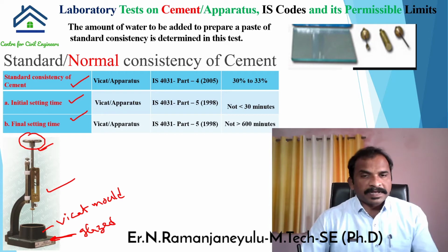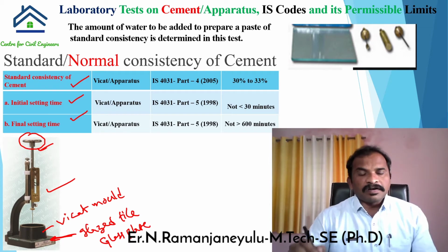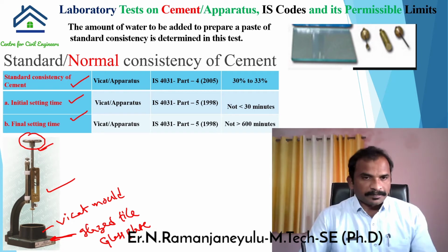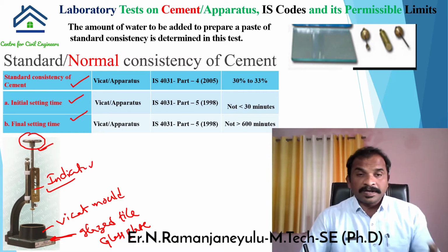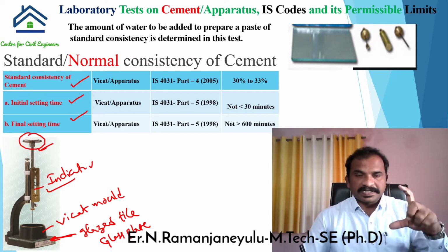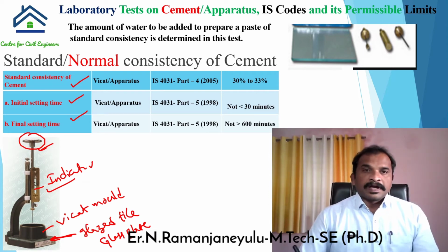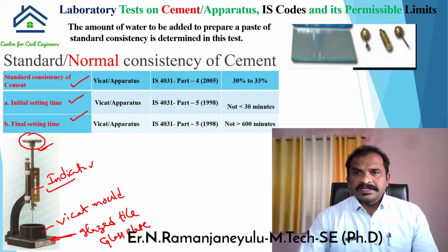We can keep a glazed tile or glass plate or any non-absorbent thing at the bottom of this Vicat mold. Then this is called the indicator. From this indicator we are going to measure the depth of penetration, how much penetration happens. These are the three attachments which are used to perform these tests.